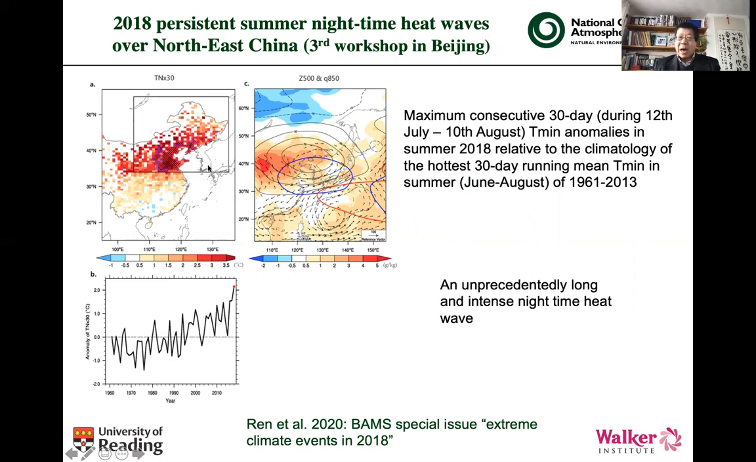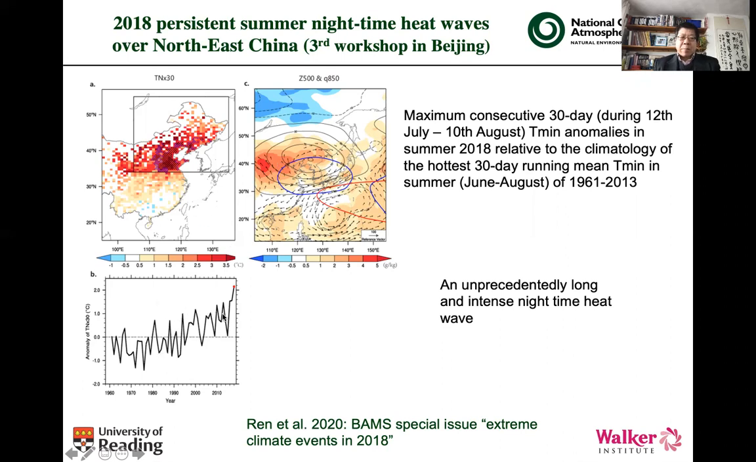And associated with these temperature anomalies, there are also large-scale circulation anomalies, and shown here are geopotential height anomalies in black line, and also the color shading shows, for example, specific humidity. And so associated with this warming event, there is an enormous anticyclonic circulation over the region, and also increased specific humidity.